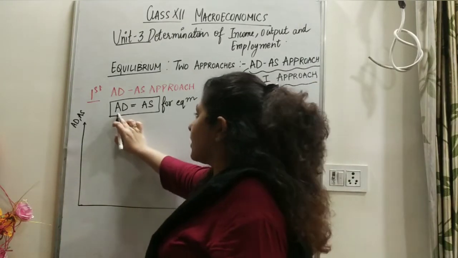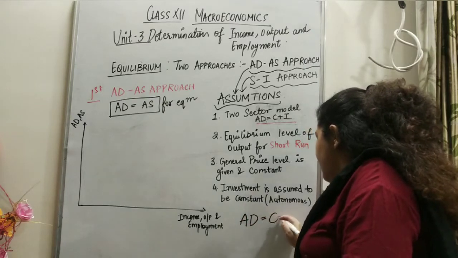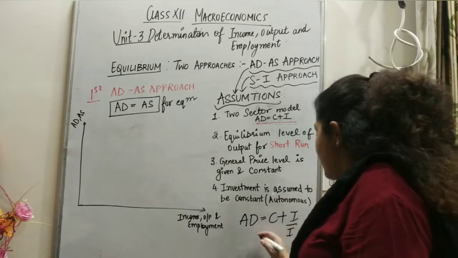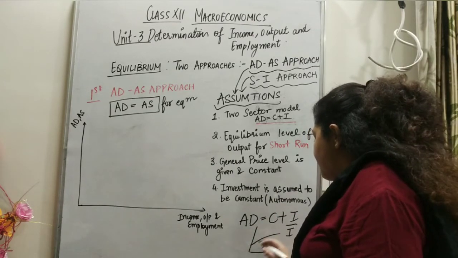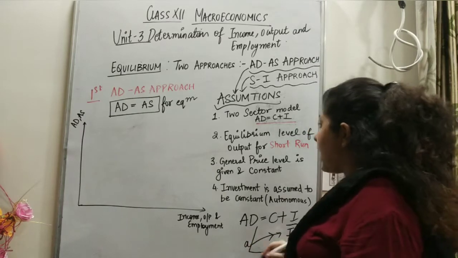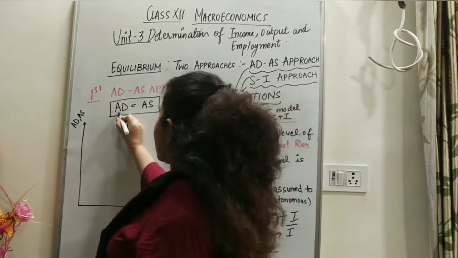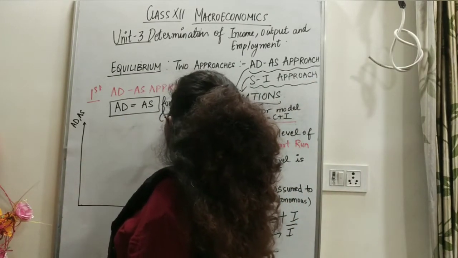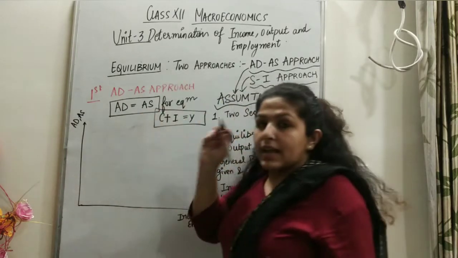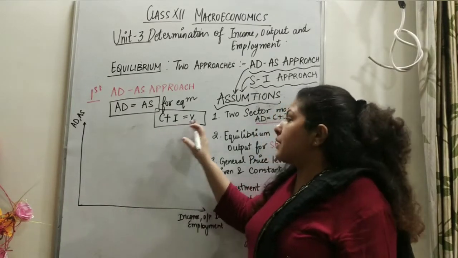So for equilibrium, we want AD equal to AS, and we know that aggregate demand is equal to C plus I. We know investment is autonomous, so it will be a horizontal line. The consumption curve starts from the positive axis at A and moves upward. And how does the AS curve look? AS is nothing but income. So you can say AD is nothing but C plus I and AS is nothing but Y. So for equilibrium we want C plus I equal to Y: consumption plus investment should be equal to national income.